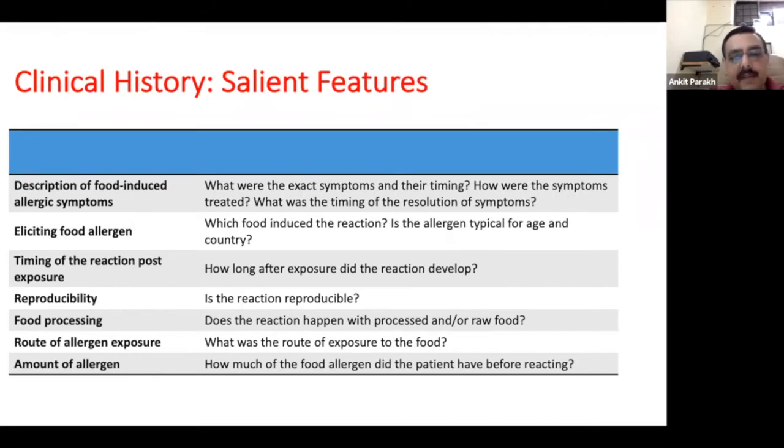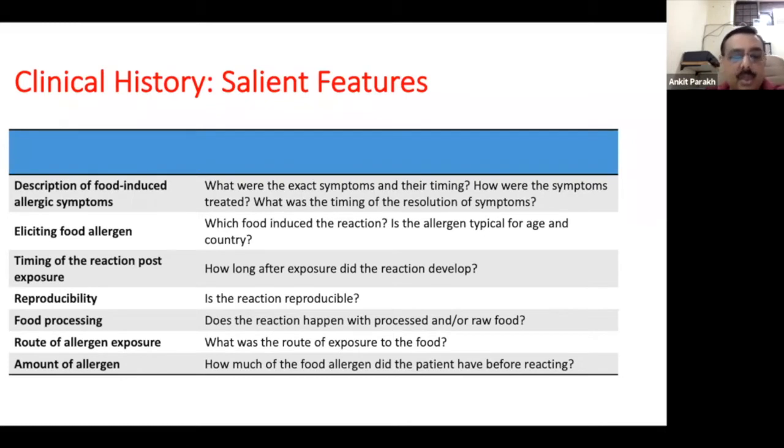Now, there can be differences if the food is processed or it is a raw food. And there's a slide on this later: because of processing of food, the proteins can change to a different protein, and the reactions to processed versus non-processed or raw food could be different. So that is something we need to know. The child may react to unprocessed egg, but may not react to a baked egg product. Similarly, with milk versus a baked milk product, the child may not have an allergy to baked products.